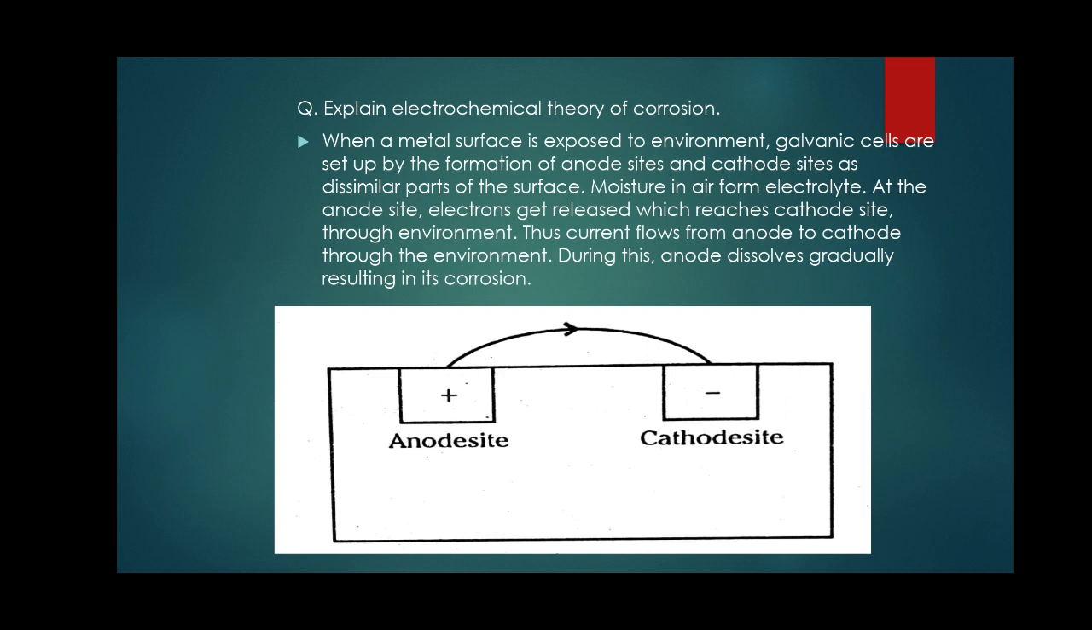Moisture in the air forms an electrolyte. At the anode side, electrons get released, which reach the cathode side through the environment. Thus current flows from anode to cathode through the environment. During this, the anode dissolves gradually, resulting in its corrosion.